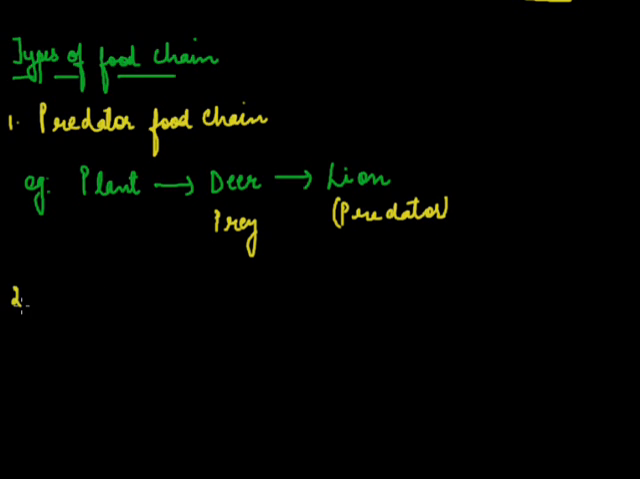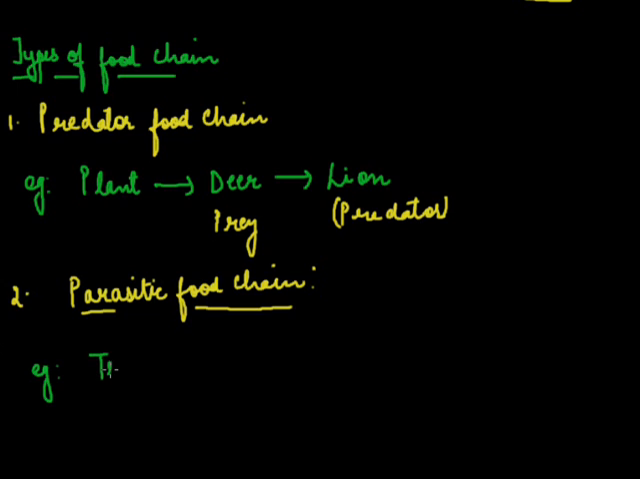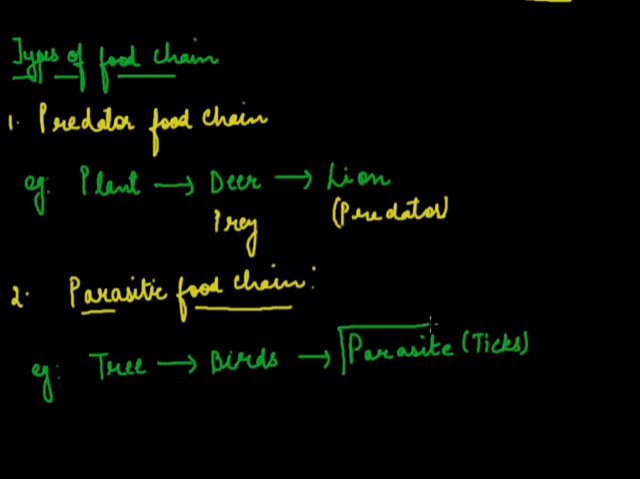Now the second type of food chain is parasitic food chain. Here the parasites are the top consumers. I'll give you an example. Tree has fruits. Fruits are eaten by birds, and then there are parasites which feed on the birds. They can be ticks. So this is an example of parasitic food chain, because here parasite is the top consumer.